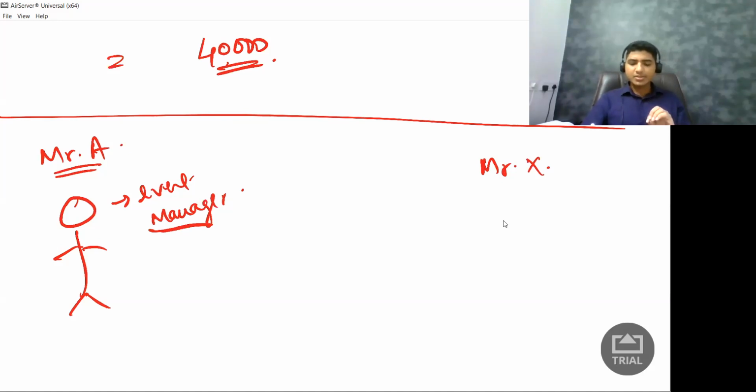I would charge a sum total of 10 lakh rupees. I know very less, but let us say I'm going to charge you 10 lakh rupees for the entire service. This was there in my mind as a service provider. But what happens is the person who has provided the sound system to your wedding function suddenly comes and says, pay me 1 lakh rupees. Okay, so that is Mr. Y, that is the sound guy. He will come and ask me, pay 1 lakh rupees.